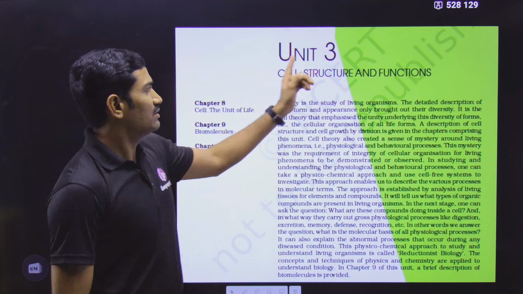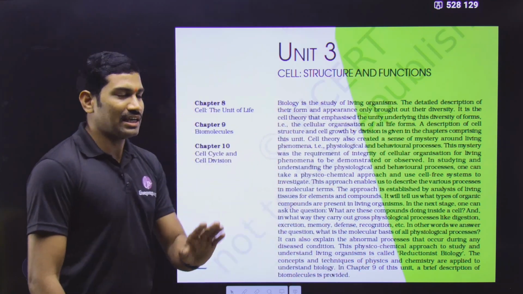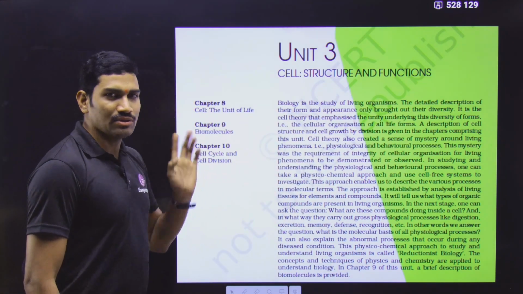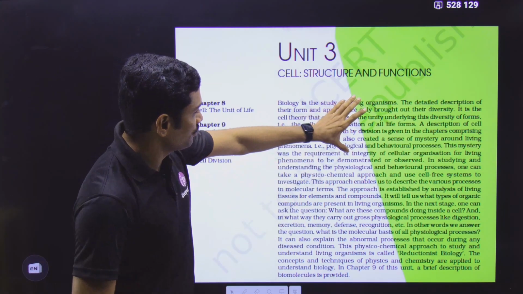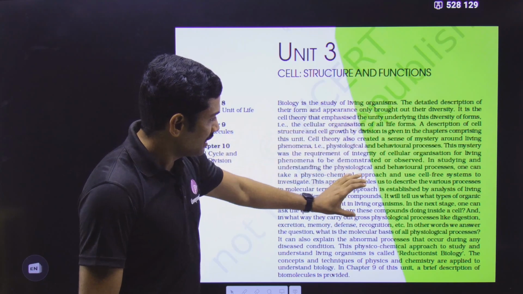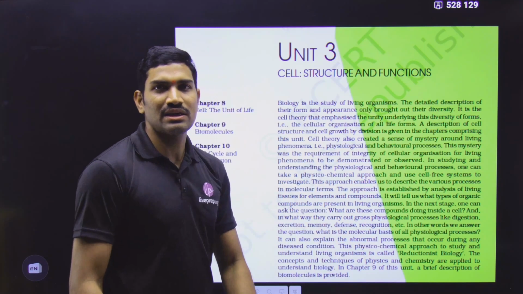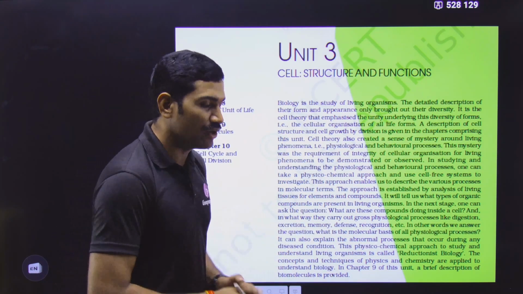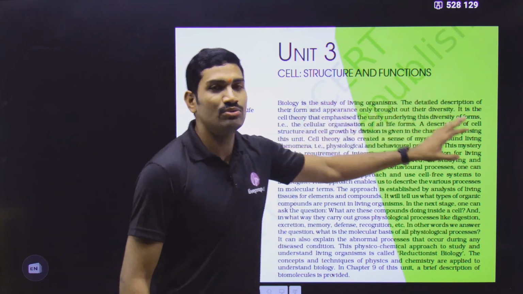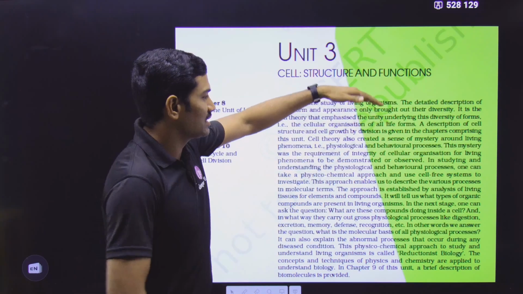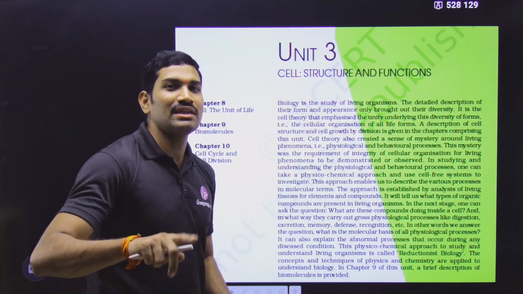Here there is a unit, and the unit name is cell structure and function, and in this there are three chapters. One is cell the unit of life, and the others are biomolecules and cell cycle and cell division. The first few lines are related to cell the unit of life, then some sentences related to biomolecules, and finally one or two lines about cell cycle and cell division. But in this first lecture of Cell the Unit of Life, I am not talking about this unit introduction, because they have given some sentences related to cell theory, and that cell theory we will study in the next coming lectures.